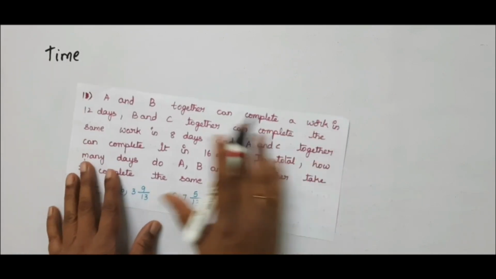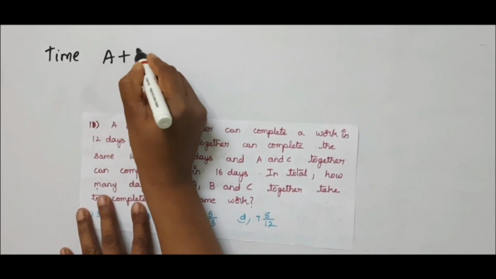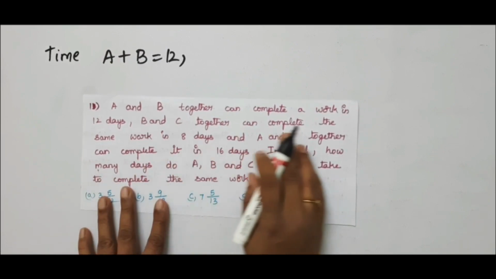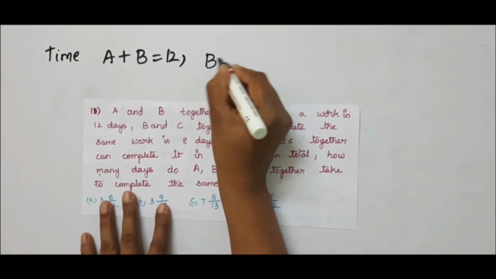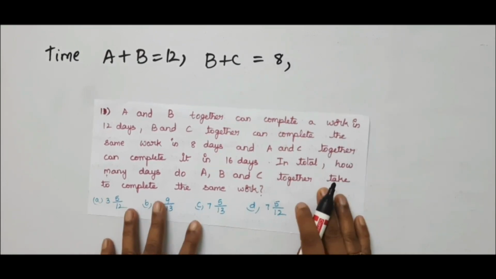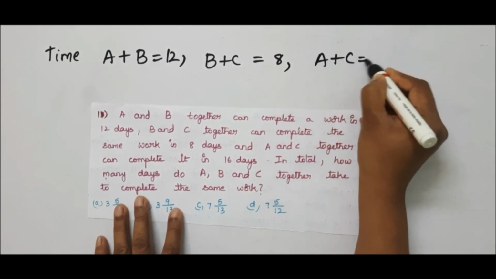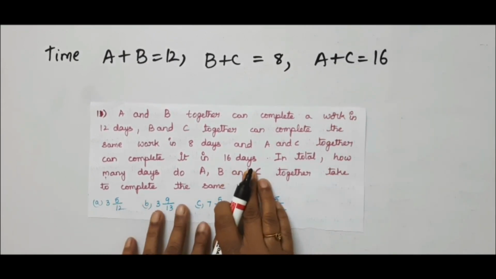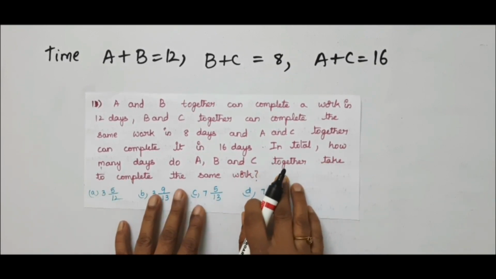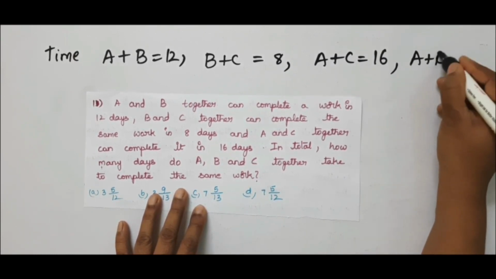A plus B together took 12 days. So A plus B is equal to 12. B and C together means B plus C is equal to how much time they have taken? It is 8. A and C together means A plus C is equal to 16 days together they have taken. And he has to find in total how many days A, B and C together can take. So A plus B plus C we have to find.